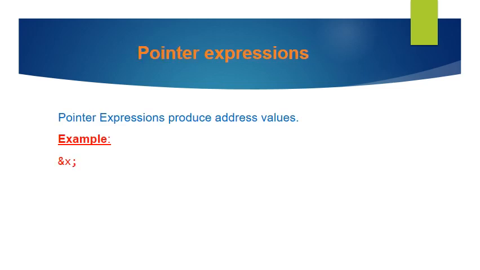And the last one is pointer expressions. Pointer expressions produce address values. For example, &x. Here x is a variable and &x means it will refer to the address of the variable x.